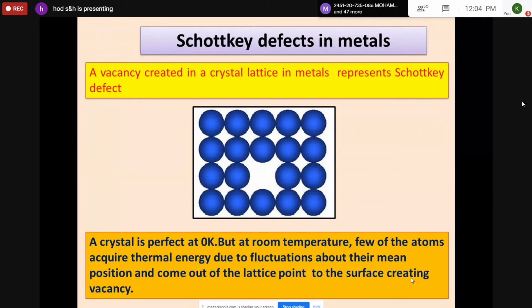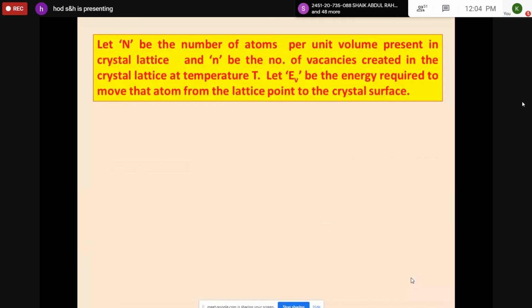So in this topic, we have to obtain an equation which represents the concentration of vacancies present in a given metallic crystal. To obtain that, let us assume capital N is the number of atomic sites, and small n is the number of vacancies present in the given crystal at temperature T. Let EV be the energy required to move an atom from its regular site to the surface.